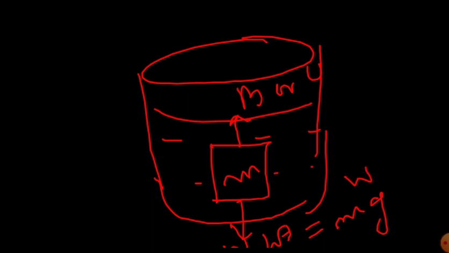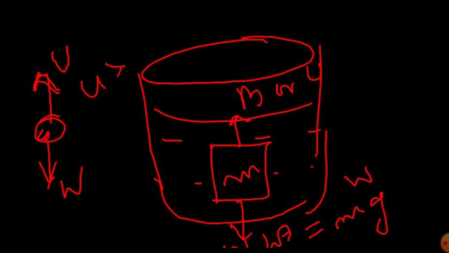So comparing these, one is pulling upward, that means your buoyant force is pulling upward, and the weight is pulling downward. It is just like a tug of war. Whichever is more will move this object toward that bigger force. So if the buoyant force is more, if U is greater than W, then what happened? The body will move upward. That will be the condition for float.